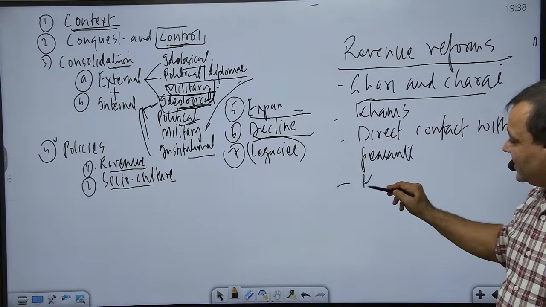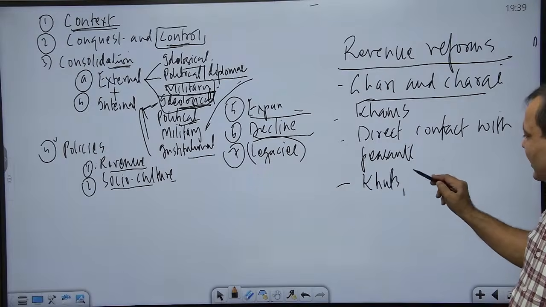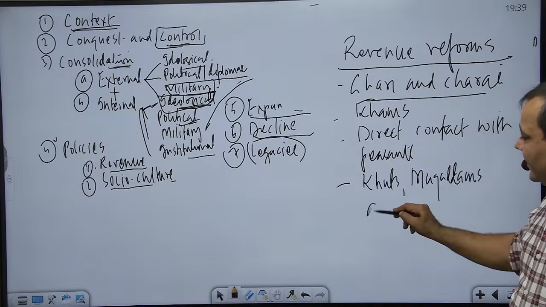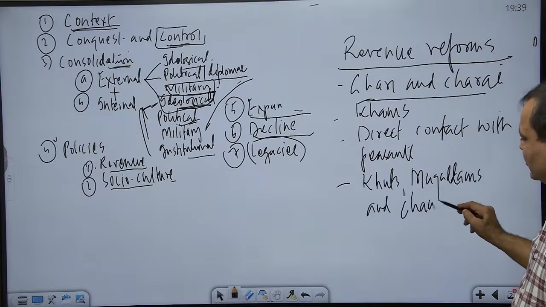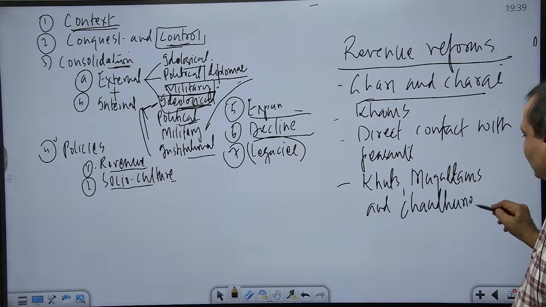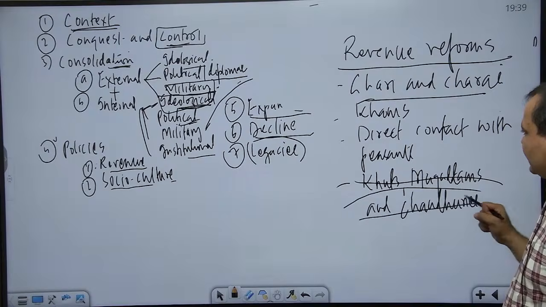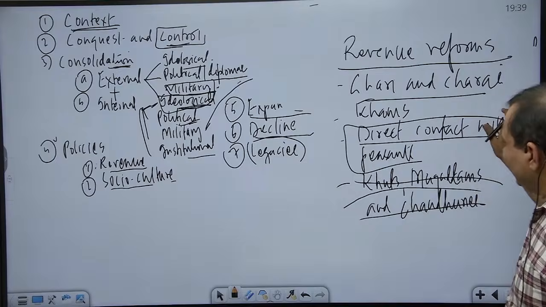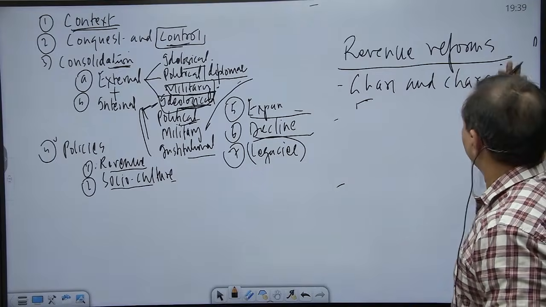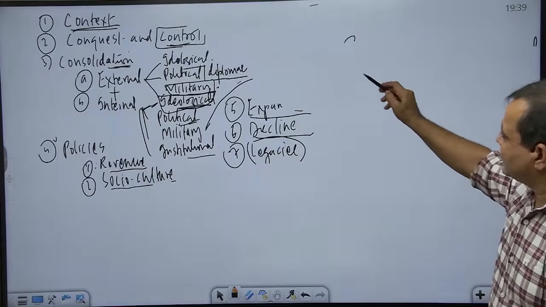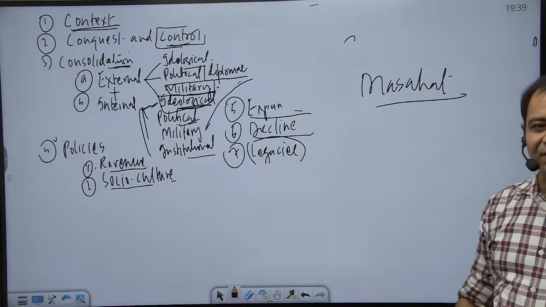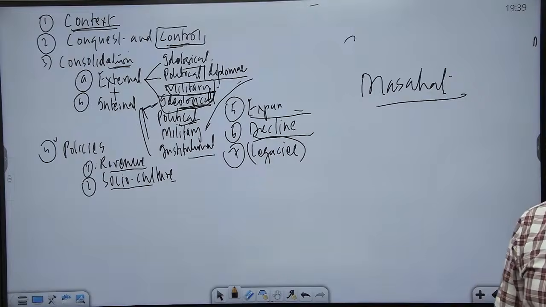Those landed intermediaries are mentioned in the contemporary sources as khuts, mukaddams, and chaudhuris. So who were khuts, mukaddams, and chaudhuris? They were landed intermediaries. They were destroyed by this person because he wanted to establish direct contact with the peasants. Then he introduced a system of measurement of land that is known as masahat. So masahat was introduced by Alauddin Khalji, and that was a system of measurement of land.